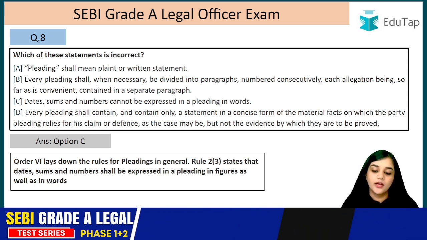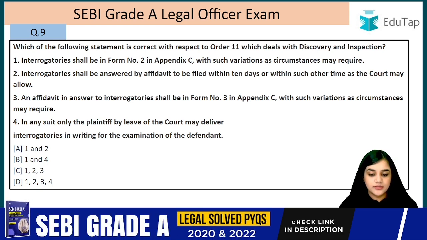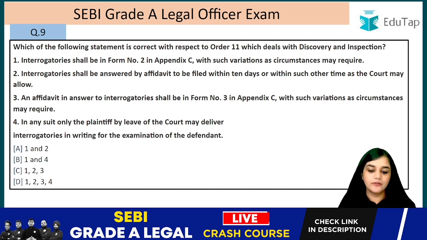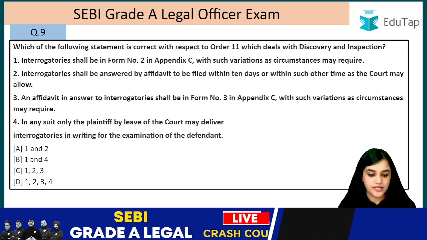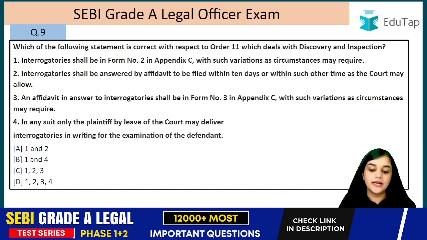Question number 9. Which of the following statements is correct with respect to Order 11, which deals with discovery and inspection? Interrogatories shall be in Form number 2 in Appendix C with such variations as circumstances may require.